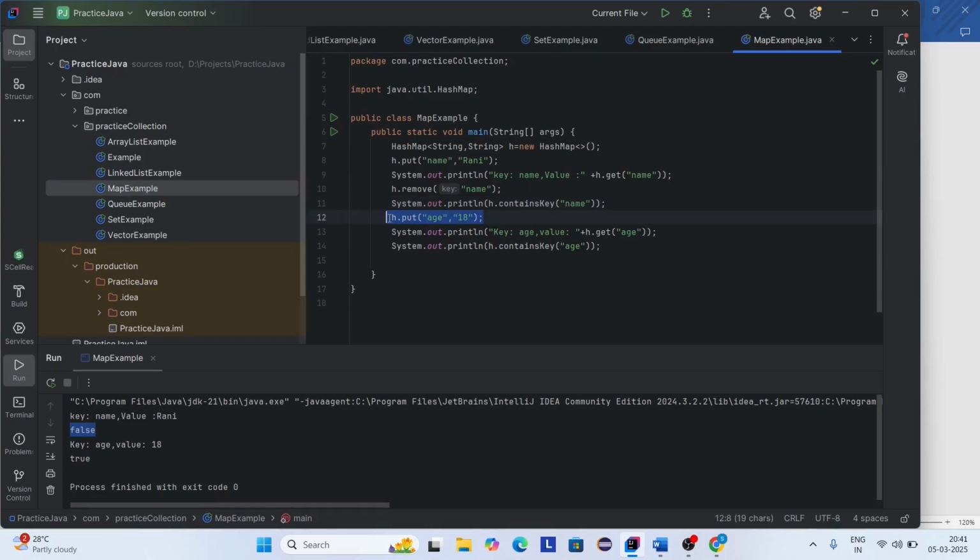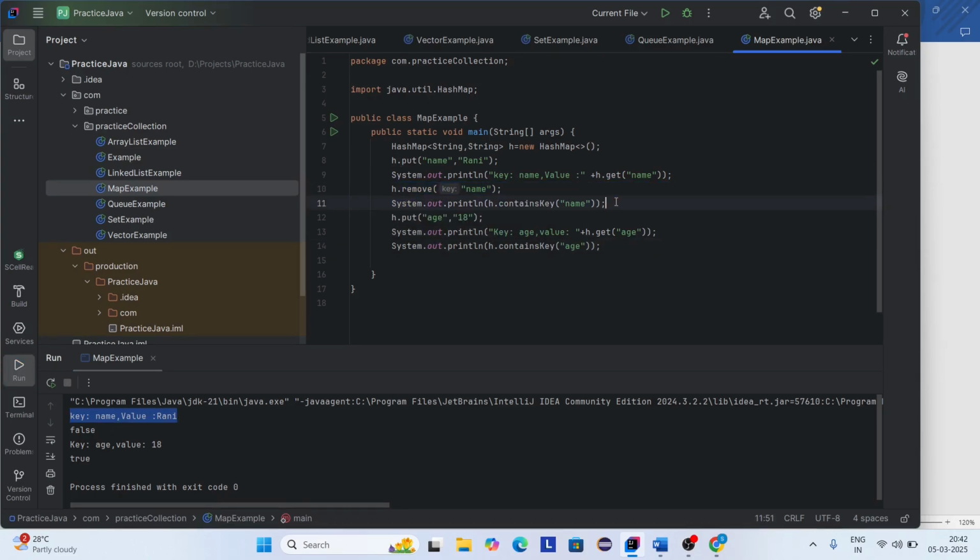Again, I'm adding a key value pair by using the put method, and I'm printing this key value pair. And again, I want to check if the key is present or not. If the key is present, it returns true. Otherwise, it returns false. Here you can see, first I'm adding the key value pair, name, Rani: key as name, value as Rani. And here I'm removing the key.